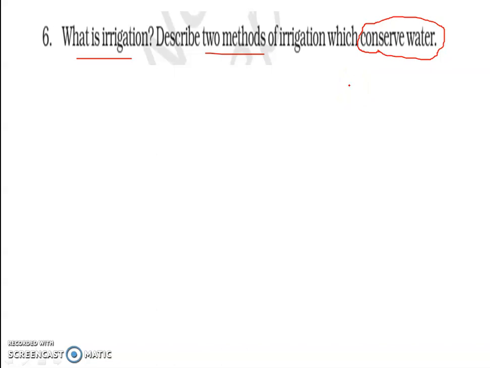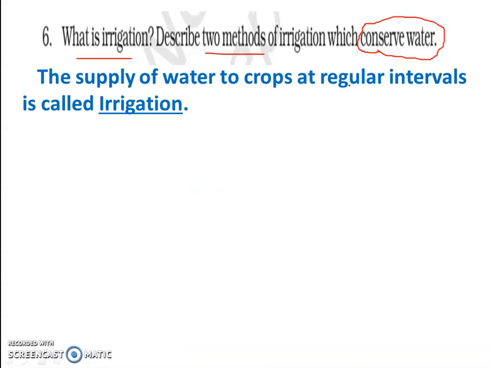Modern methods. Okay. So the first line should be related to the definition of irrigation. The supply of water to crop at regular intervals is called irrigation. It means the watering of the plants or crop is irrigation, right? So soil needs some water content.